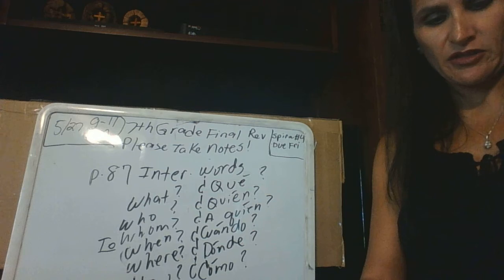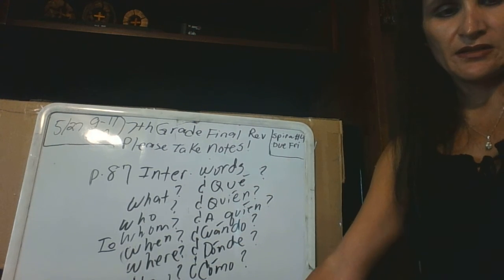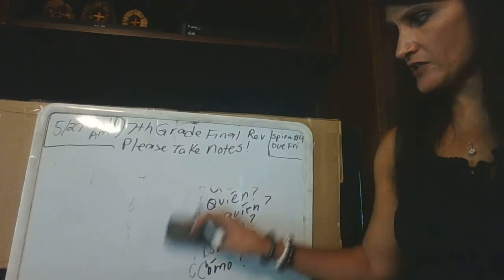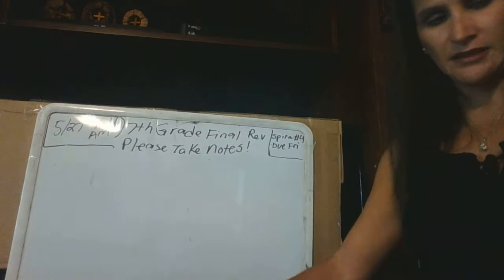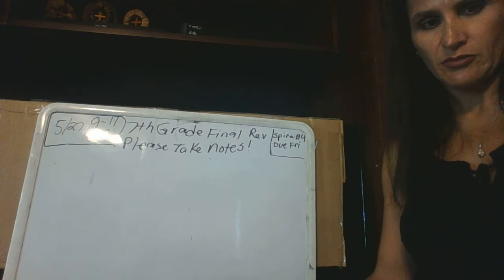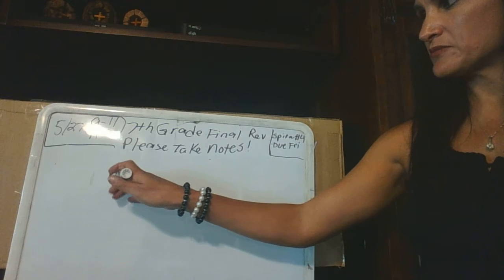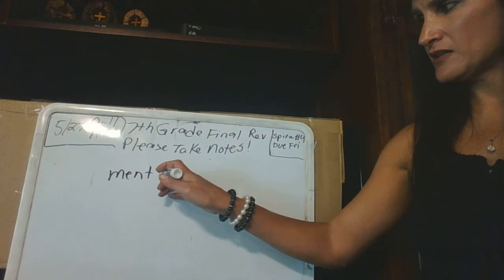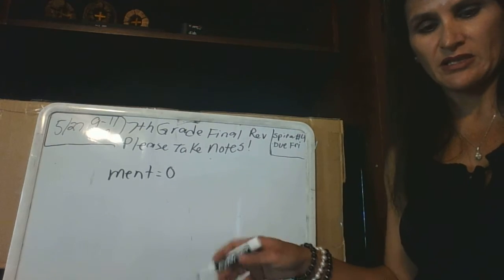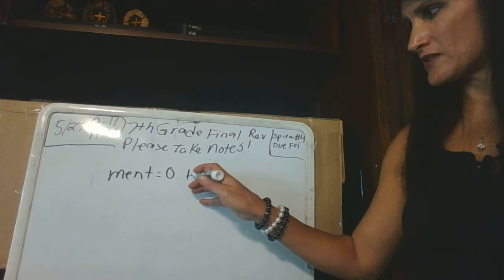Okay, the next part of your final is going to cover your word cognates. Okay, so hopefully you took notes. If not, you'll have to pause the video and go back. All right, cognates, word formation. So these are found in chapters 2 through chapter 6 in the beginning of your books before each chapter. Remember that the first one is words that end in M-E-N-T. You add an O. So for example, testament would be testamento.